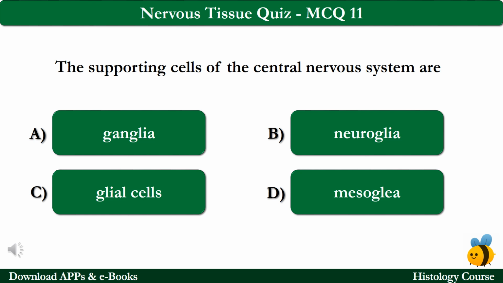MCQ number 11. The supporting cells of the central nervous system are option A ganglia, option B neuroglia, option C glial cells and option D mesoglea. The correct answer is option B, which is neuroglia.